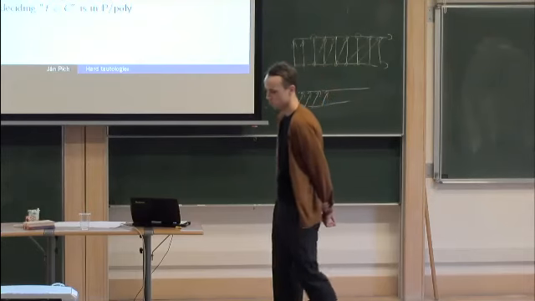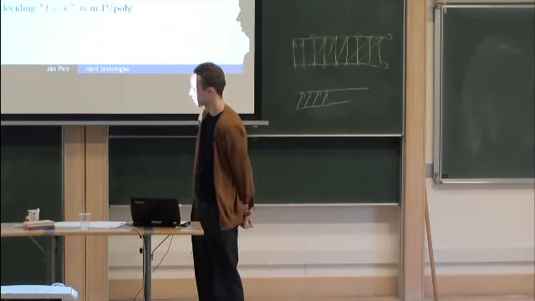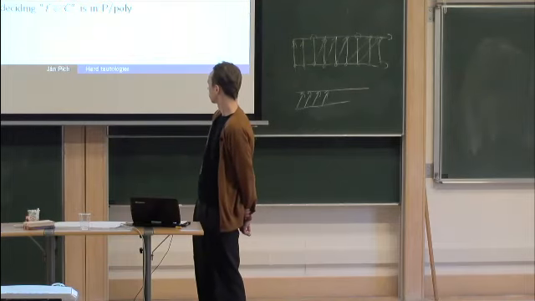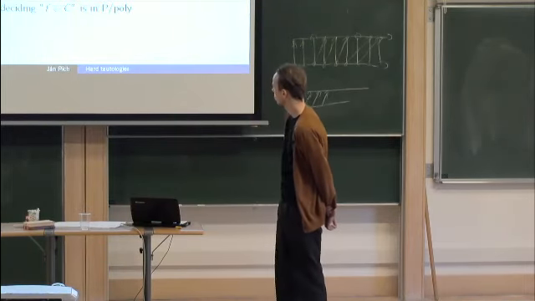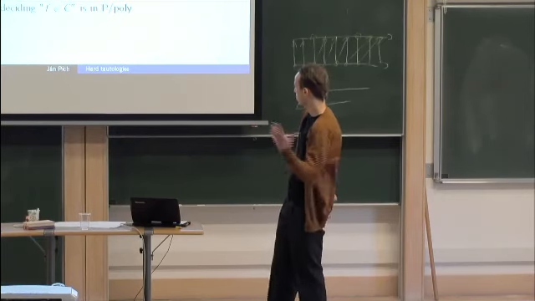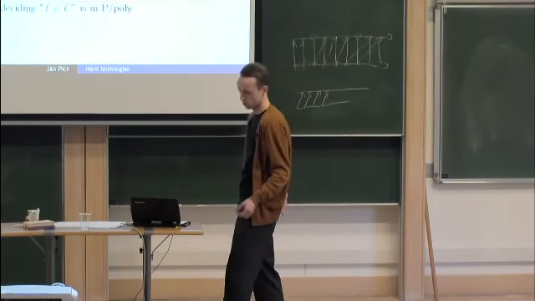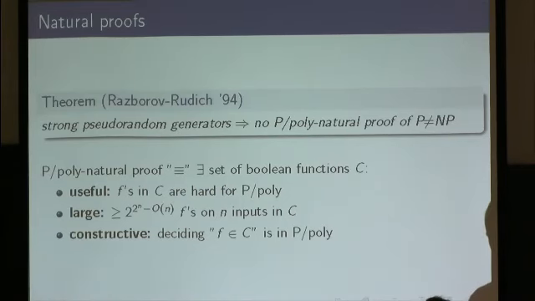It is large, so for any n the number of functions on n inputs in this set C is big, and it's constructive, meaning that whenever you are given a function f represented by its truth table, you can efficiently decide its membership in the set C.